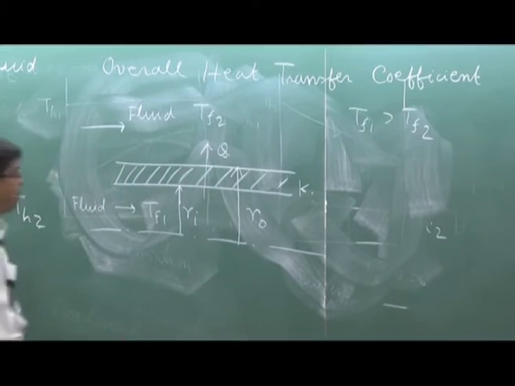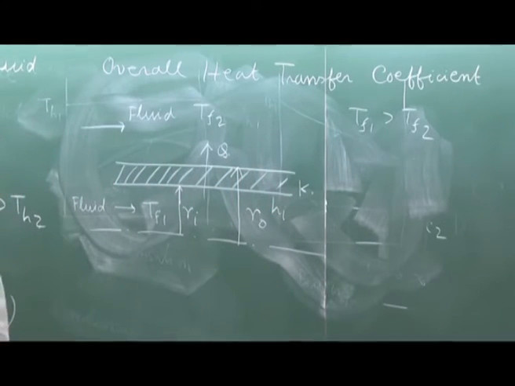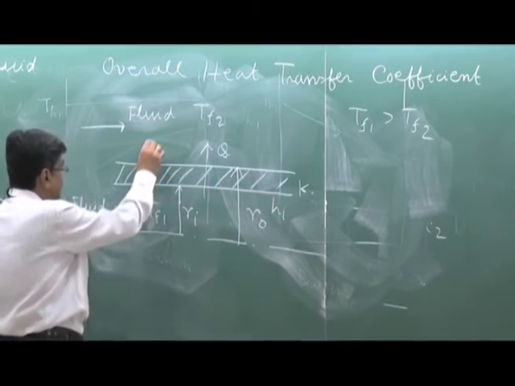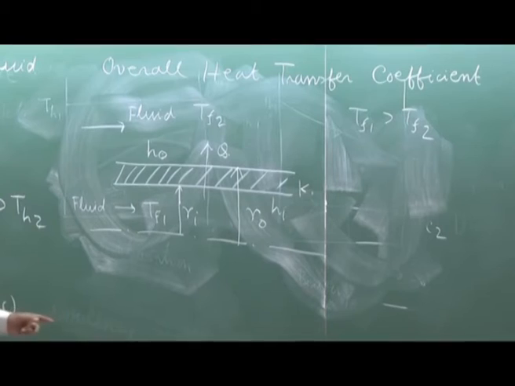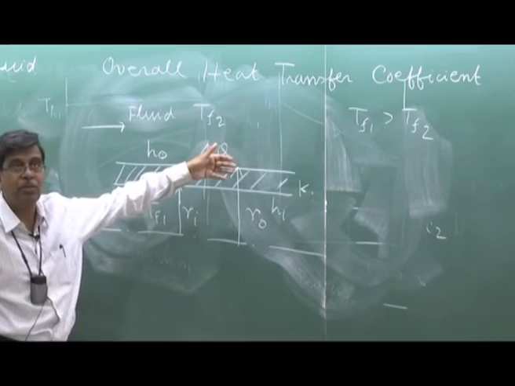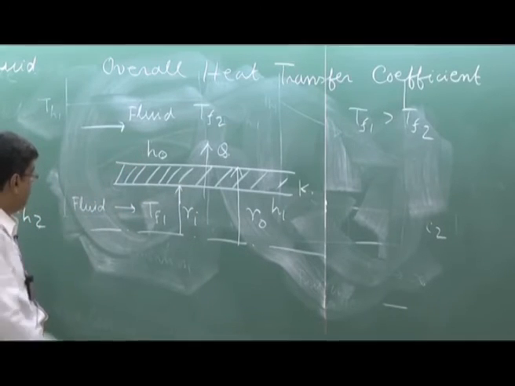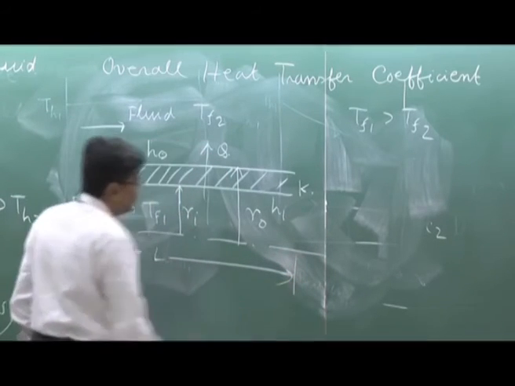The inside heat transfer coefficient of the fluid is Hi, a very simple expression which is constant throughout the length, if you remember the very initial days. Similarly, the outside heat transfer coefficient of the fluid is Ho. Initially we used to call this coefficient the film coefficient. This is because we have now learned details in convective heat transfer: the entire resistance comes through a thin film adhering to the surface, either in forced or free convection. That is why it is known as the film heat transfer coefficient.